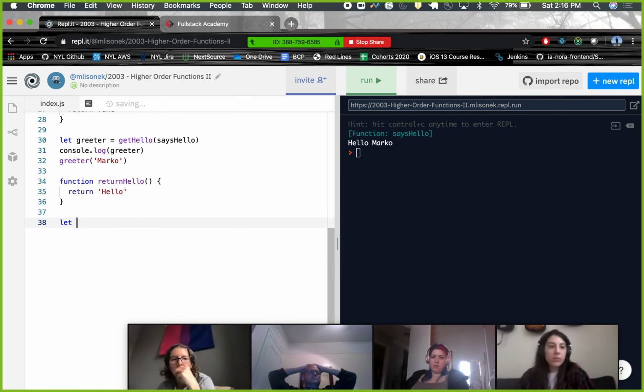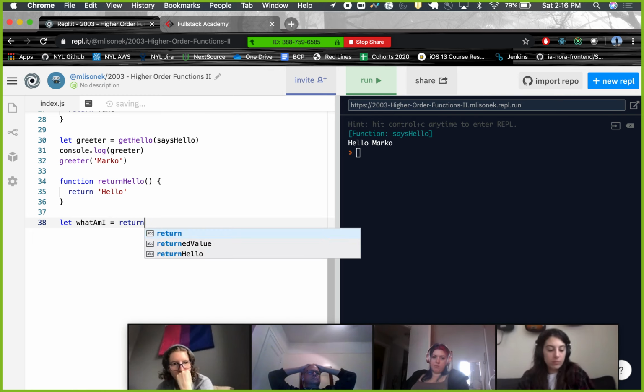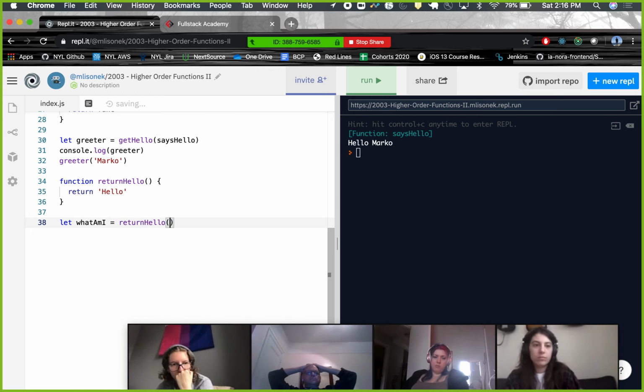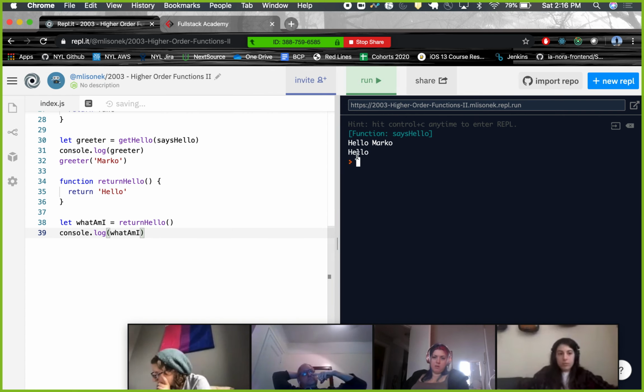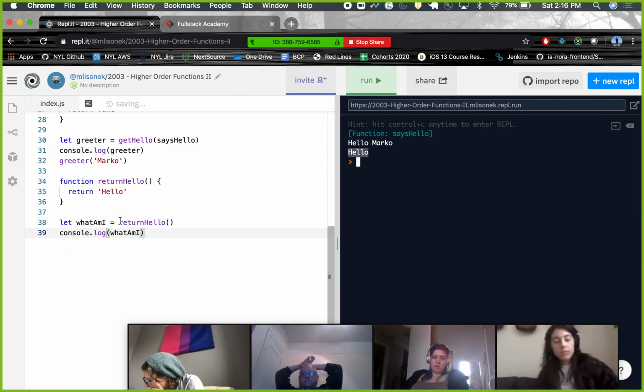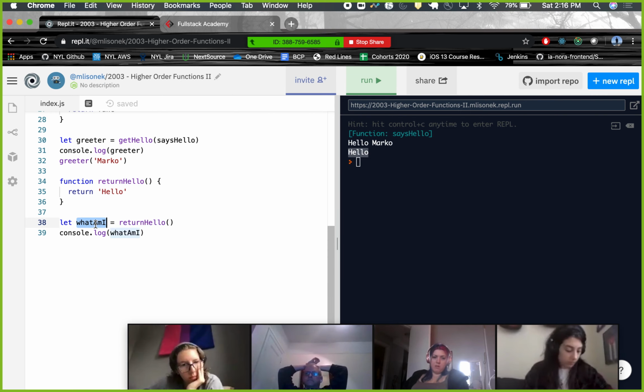And we say let what am I equal to return hello invoked, right? What we get is hello. We get the string because we can't set this to what am I. We can't set this function invocation to a variable. We have to run this function and see what it returns.